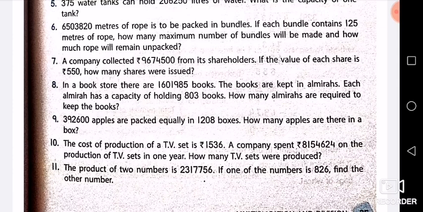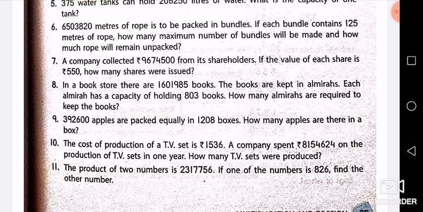Now if each bundle contains 125 meters of rope, how many maximum number of bundles will be made and how much rope will remain unpacked? Now, in this question, it has been given that this many meters of rope is to be packed in bundles. In one bundle, the capacity is 125 meters of rope.